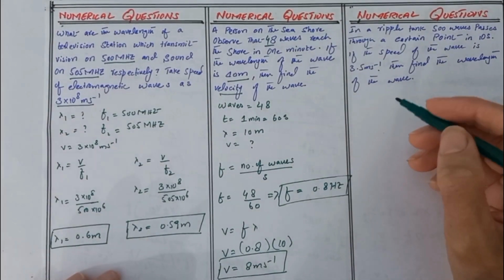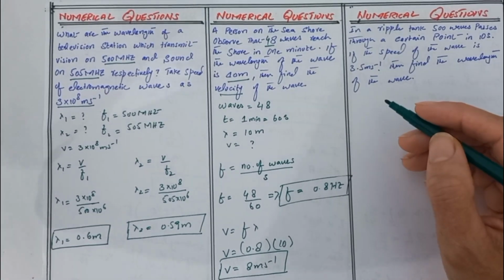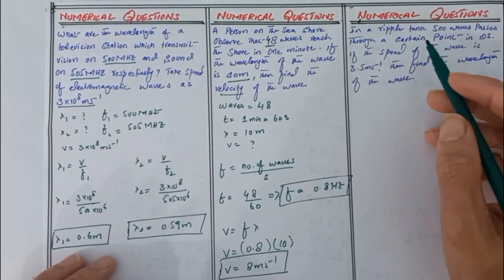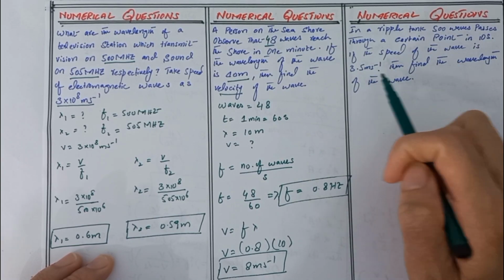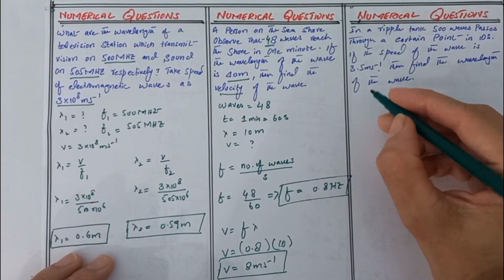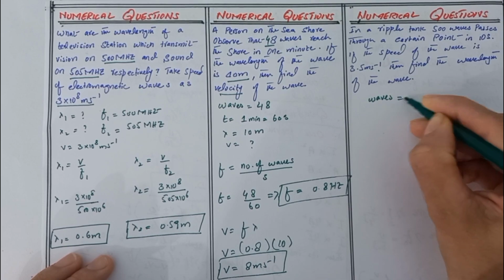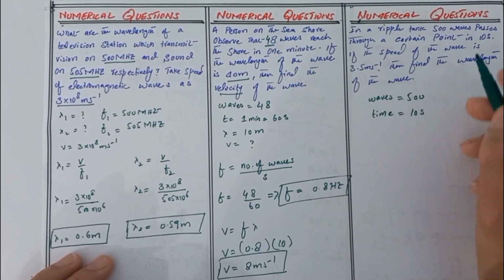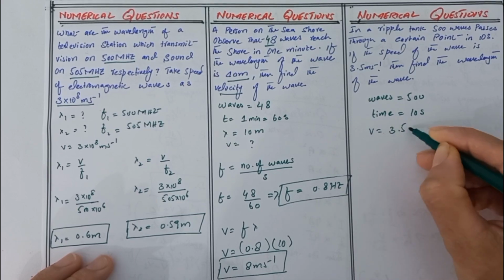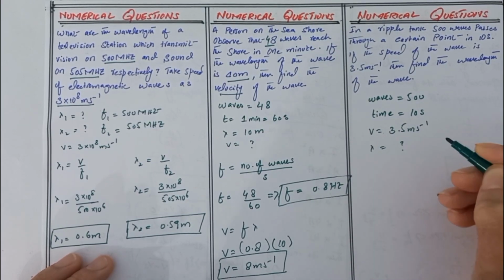Now we discuss the third numerical. In a ripple tank, 500 waves pass a certain point in 10 seconds. If the speed of the wave is 3.5 meter per second, find the wavelength of the wave. So here the number of waves is given as 500, and time is 10 seconds. If the speed of the wave is 3.5 meter per second, find the wavelength of the wave.